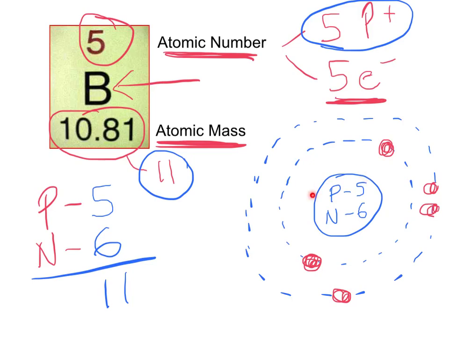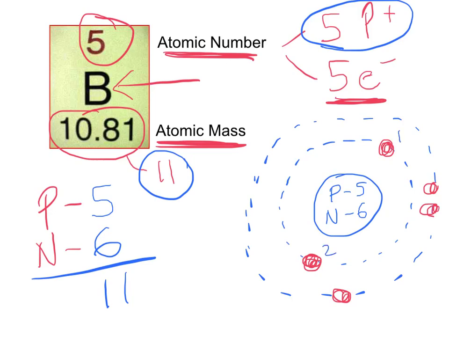You can see the nucleus, 5 protons, 6 neutrons. We get the 5 from the atomic number, 5 protons. And we get the 6 neutrons because we know that if there's 5 protons and the mass is 11, that there must be 6 neutrons. So the sum of the particles of the nucleus must equal the atomic mass. And then we know there's 5 electrons from the atomic number. And the atom's neutral because the 5 protons are positively charged. They cancel out the negative electrons. And so we know that there are 5 electrons.